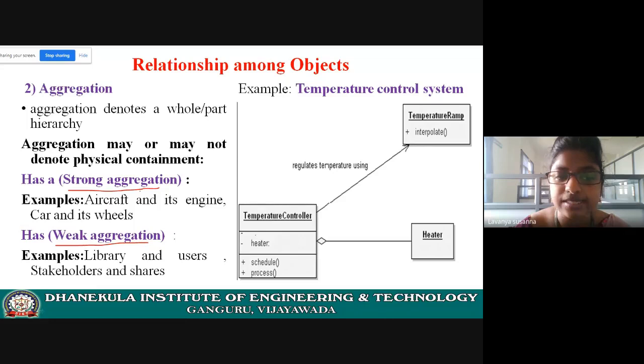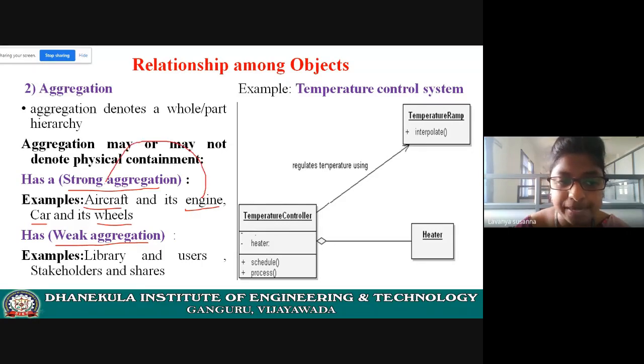Strong aggregation means an object is physically contained in another object. Example, CPU and ALU. ALU is physically contained in CPU, right? Physically it is present, so it is a strong aggregation. Other examples: car and engine, aircraft and engine, car and its wheels.